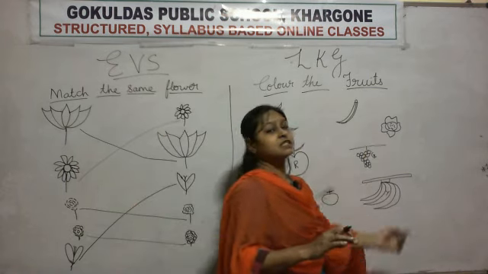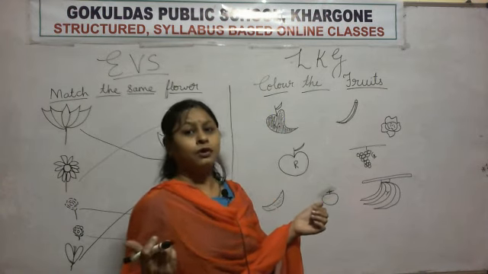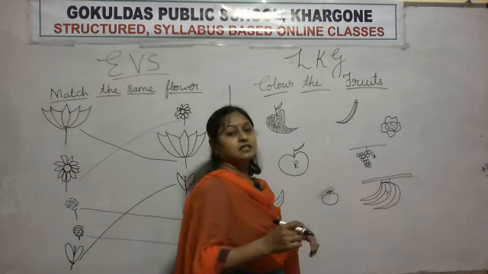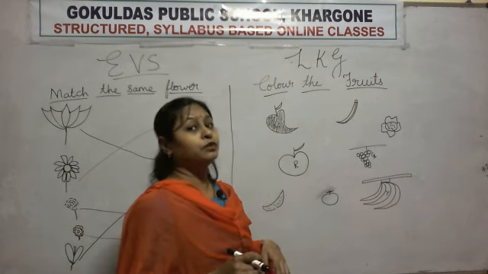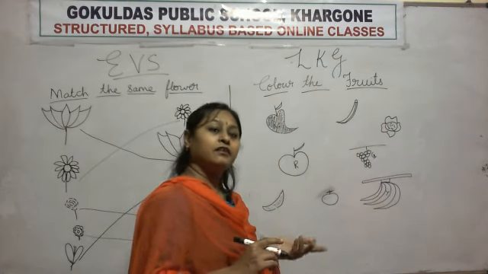What is this? This is cauliflower. So will you do color? No, because it is a vegetable. What is this? This is apple. So will you do color? Yes. What is the color of apple?